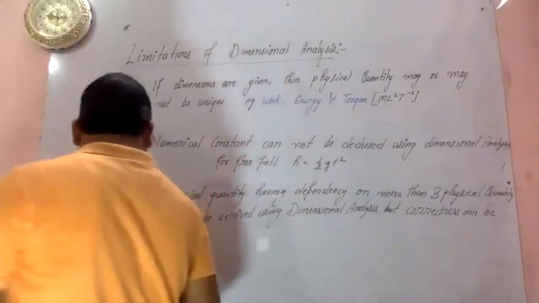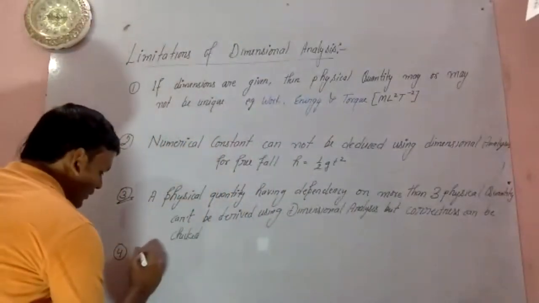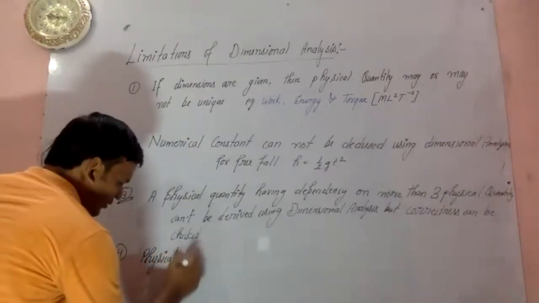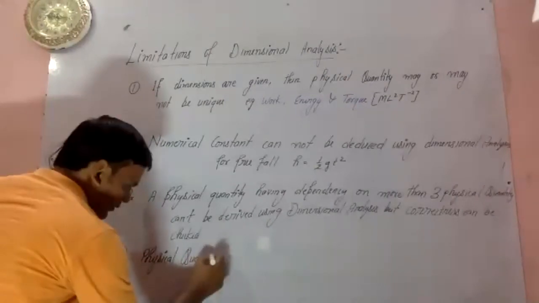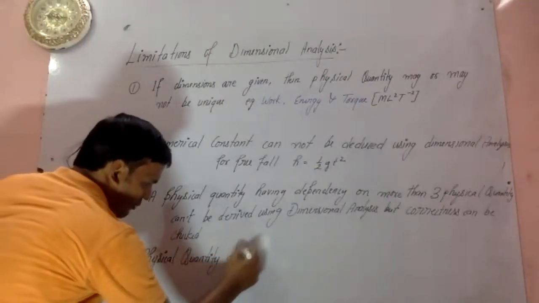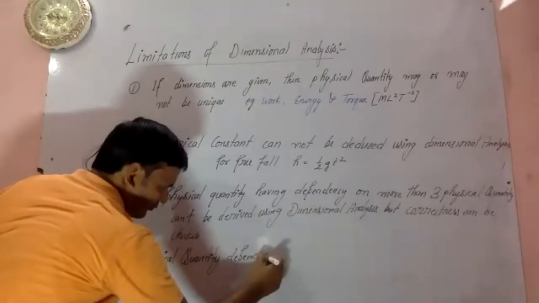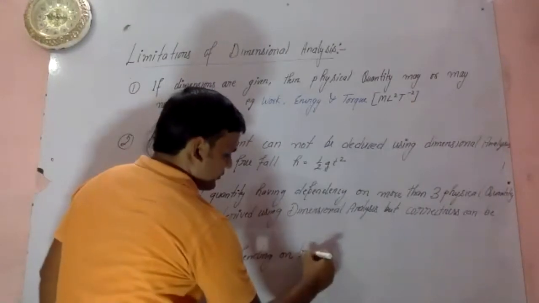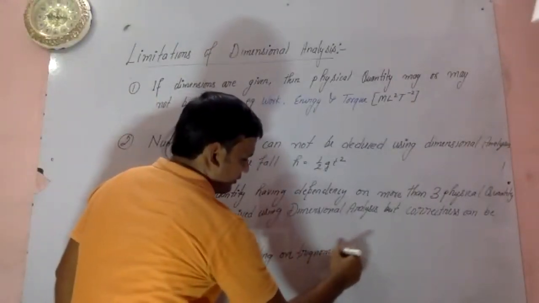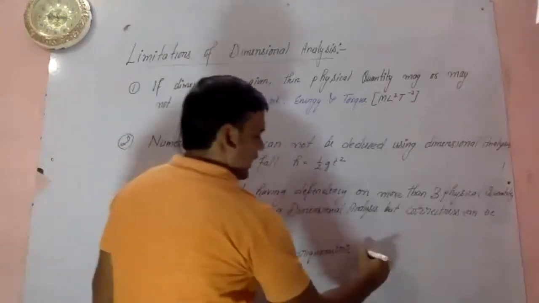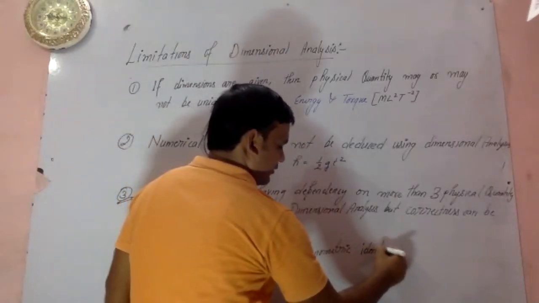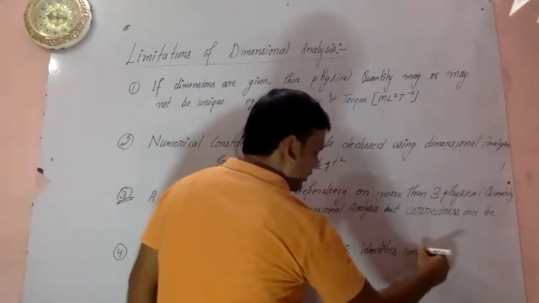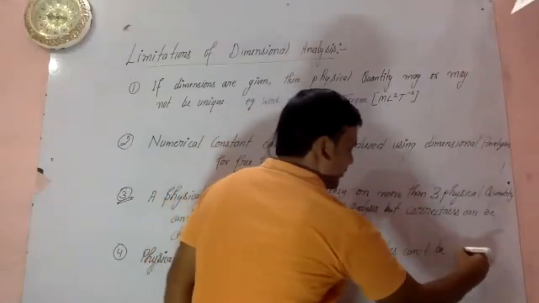So we can write here: a physical quantity depending on trigonometric identity can't be derived.